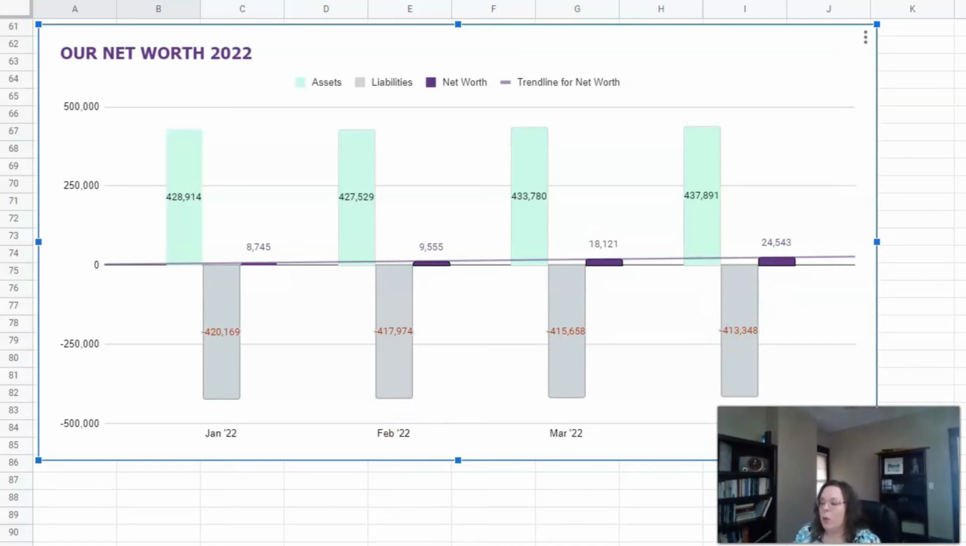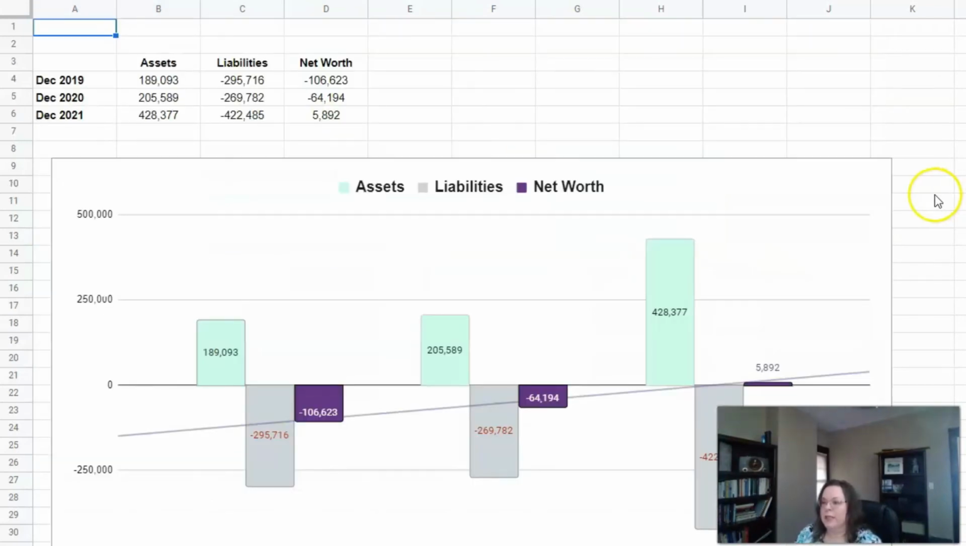So let's talk about what it looks like if we do the annual net worth. This is the same chart you're seeing here, but this has 2019, 2020, and 2021 on it. Same layout. Here are our assets and liabilities each year, so you can see them.